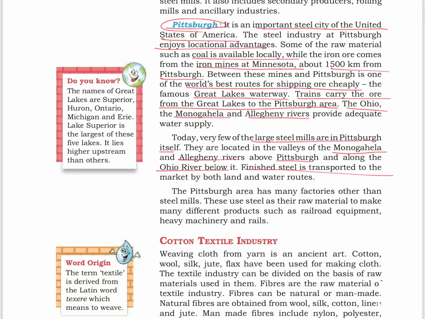Finished steel is transported to the market by both land and water routes. Here we have the names of Great Lakes. These are Superior, Huron, Ontario, Michigan and Erie. Lake Superior is the largest of these 5 lakes. It lies higher upstream than others.